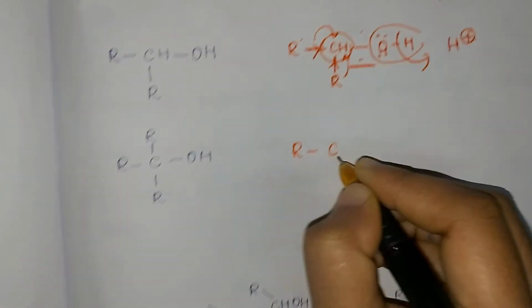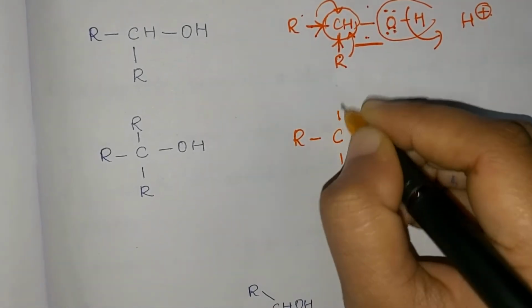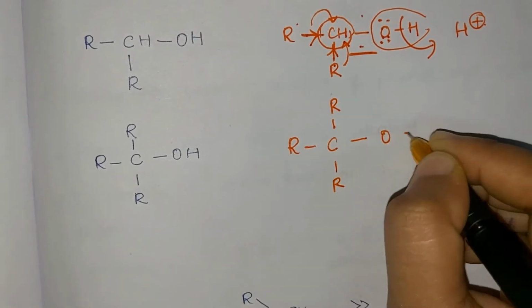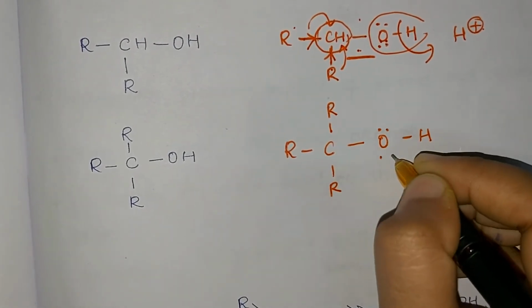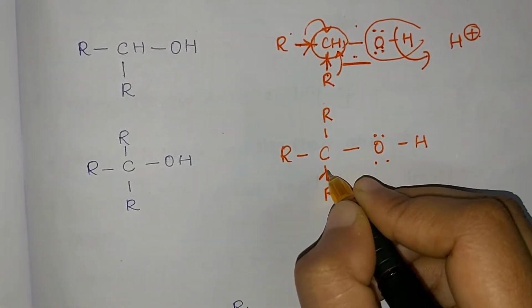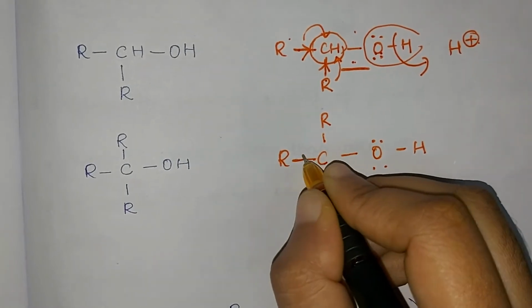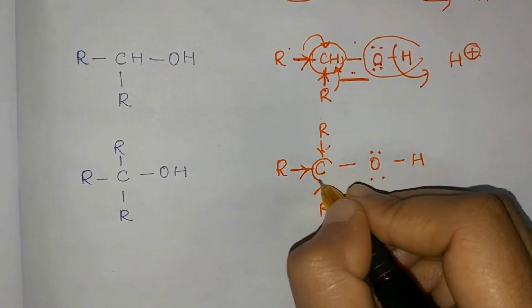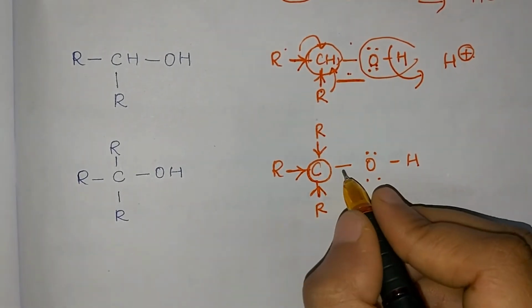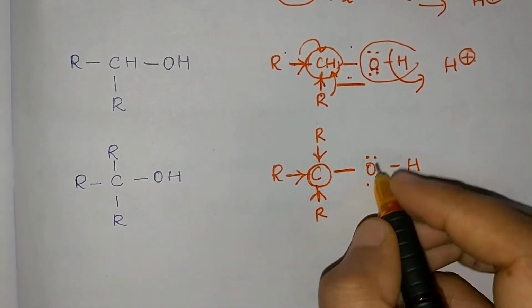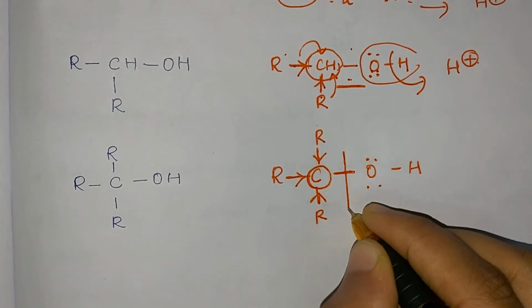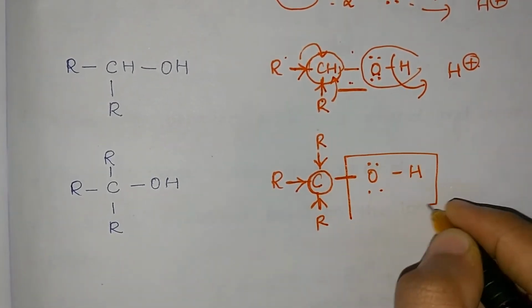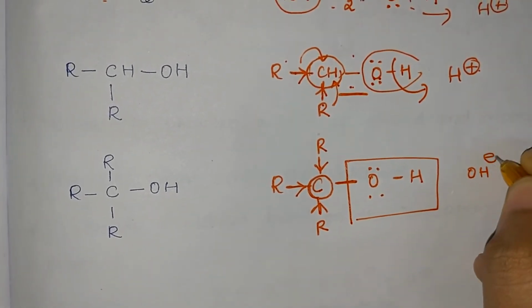Let us consider tertiary alcohol. In case of tertiary alcohol, 3 alkyl groups are attached to a carbon atom, and then oxygen. Now these 3 alkyl groups are electron releasing groups. So when they are donating the electron pair, electron density increases on carbon. Thus a bond polarity is obtained between carbon and oxygen, and instead of the OH bond, in this case we observe that the CO bond is broken and it gives out an OH minus ion.